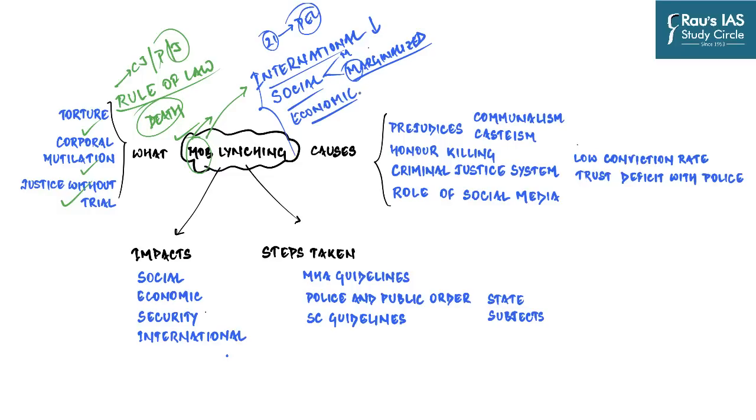An economic component is so significant because the economy thrives at a place which has order, which has predictability, which has peace. And if the instances of mob lynching keep on happening at a particular place or in a particular society, it just reflects on its image as a total anarchical place.